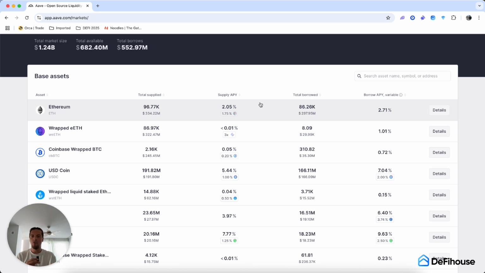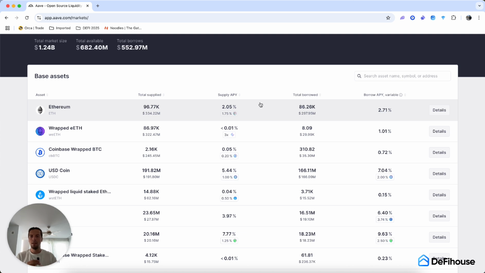Then, of course, even 2% APY will make you good money. The point is not to sell your assets for the long-term perspective and be able to borrow against them and use the borrowed capital to participate in liquidity pools, generate much higher yield, and then repay the loans from the incoming yield that you generate, right?